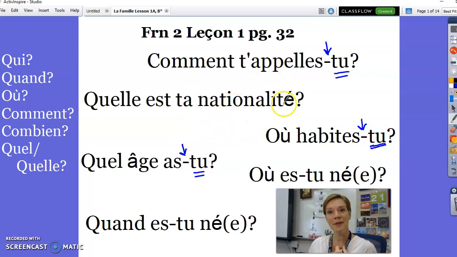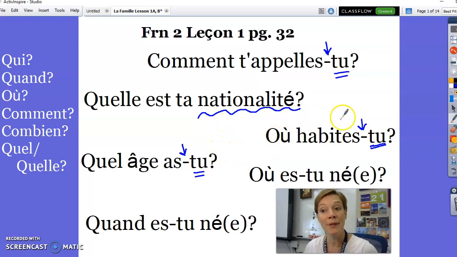Do you recognize some of these words? You should recognize comment. Comment t'appelles-tu? What's your name? How are you called? Quelle est ta nationalité? This is a cognate, just like the word in English. What is your nationality? Quel âge as-tu? What age do you have? But we would say, how old are you? Où habites-tu? Where do you live?